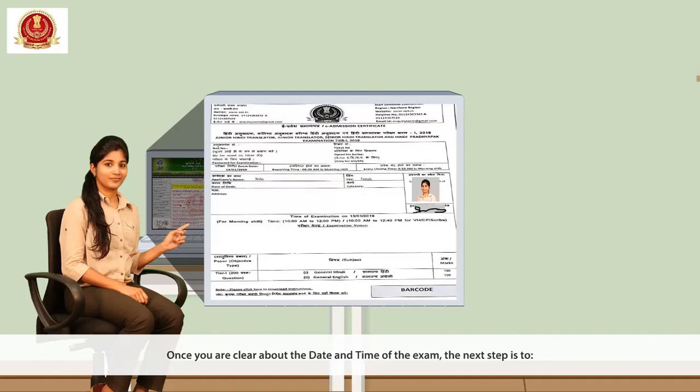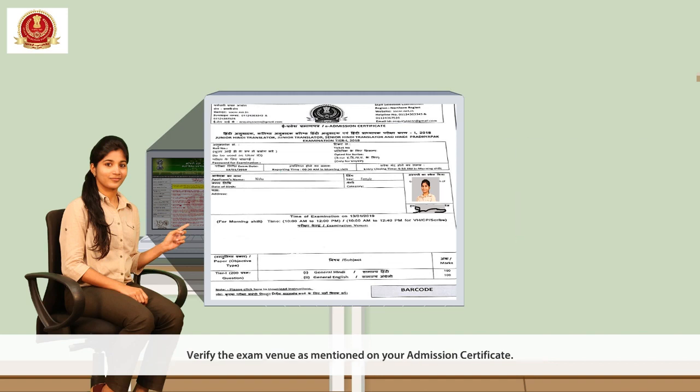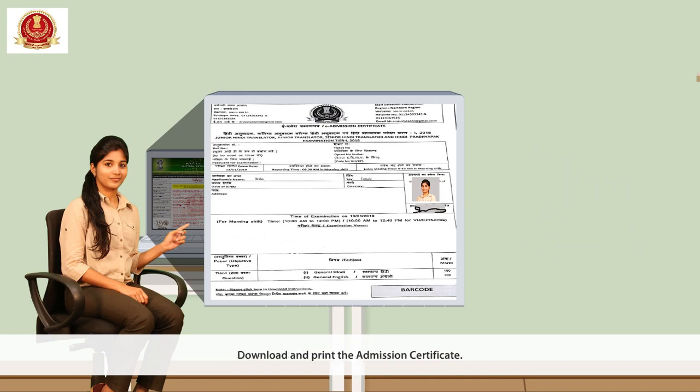Once you are clear about the date and time of the exam, the next step is to validate the name as given on the admission certificate and the photo ID proof. Verify the exam venue as mentioned on your admission certificate. Download and print the admission certificate.